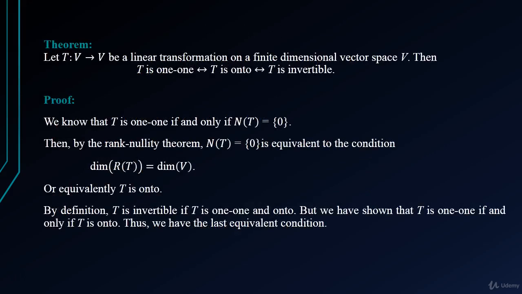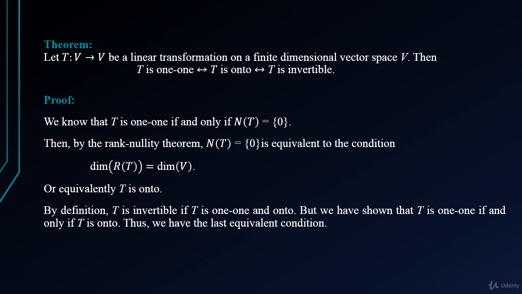Now, let's take another theorem which is related to the rank nullity theorem. Let T be a mapping from V to V, a linear transformation on a finite dimensional vector space V. Then T is one-one, T is onto, and T is invertible are equivalent. So let's come to the proof.